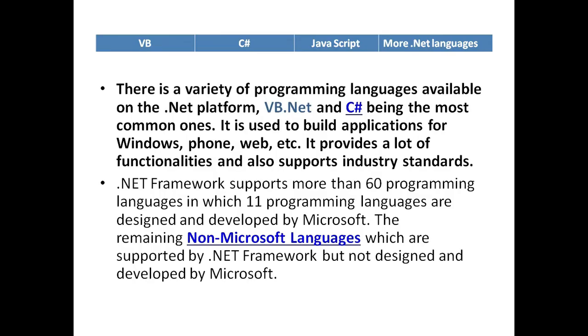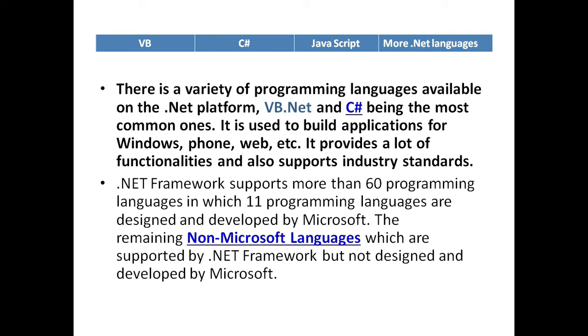This is the first layer which defines the different languages that are used in .NET framework to design an application. There are a variety of programming languages available on .NET platform. VB.NET and C Sharp being the most common ones.